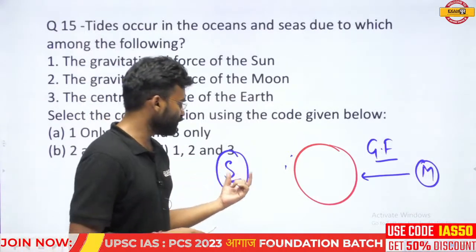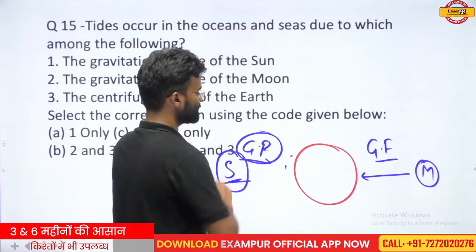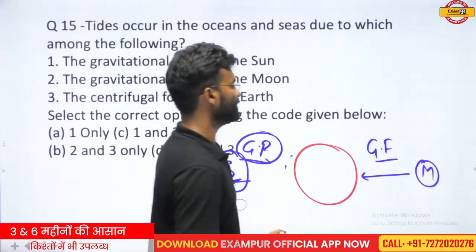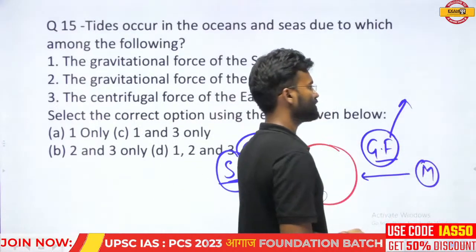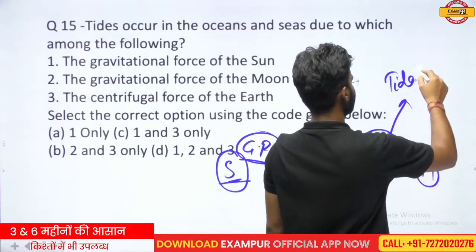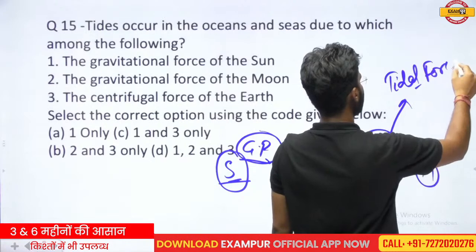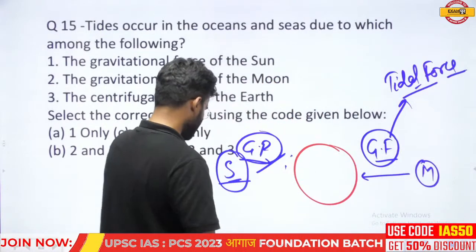Okay, so two forces: the sun's gravitational force affects the ocean's rise, and the moon's gravitational force also affects the ocean's rise, and this is also called the tidal force. In different words, this is also called the tidal force of the sun and the moon. And meanwhile,